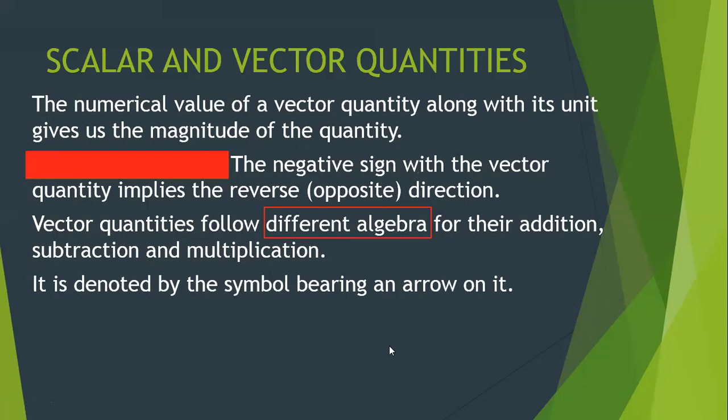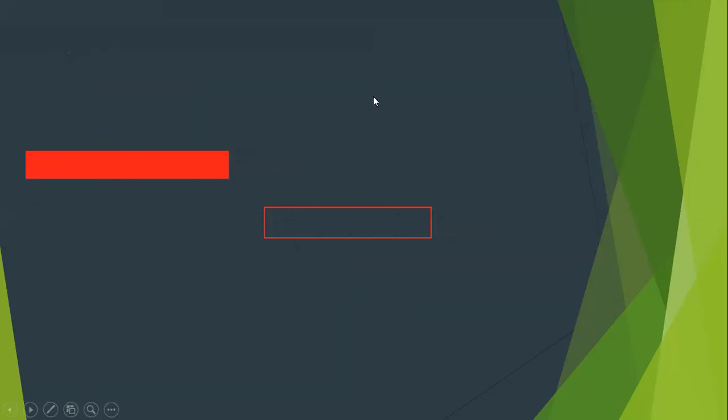Now, how do we denote it? All the vector quantities are denoted by a symbol with an arrow on its head. So you will find that whenever you are using a vector quantity, it will have an arrow on its head.